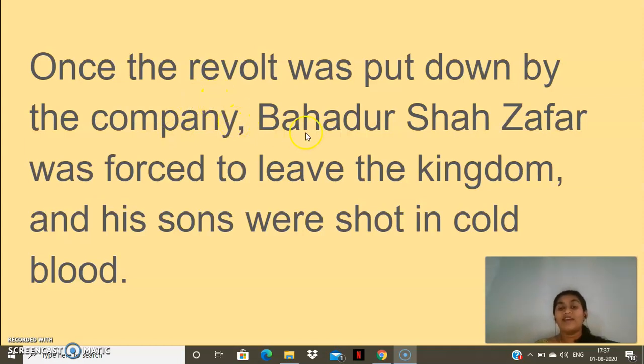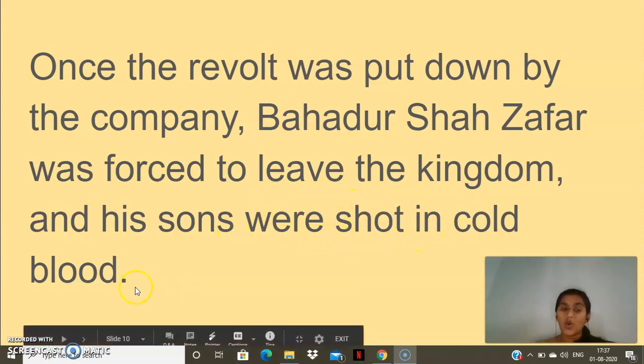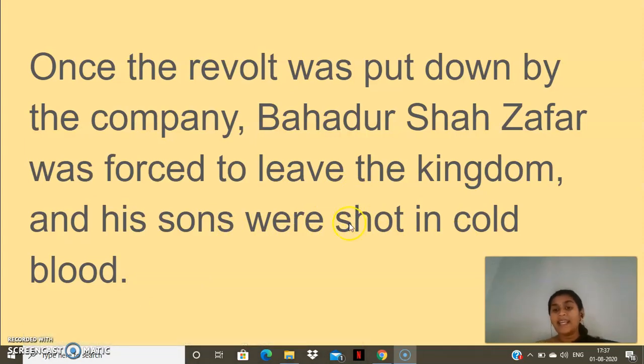That is the reason Bahadur Shah Zafar was finally forced to leave the kingdom, and his sons were shot in cold blood. It was planned earlier, and they killed Bahadur Shah Zafar's sons also. So finally, the Mughal empire came to an end. Hope you guys understood, right?